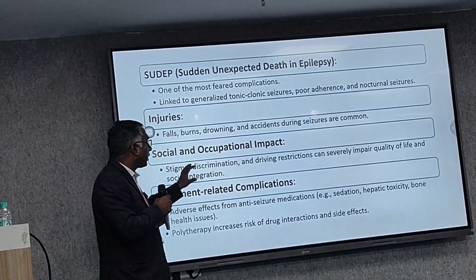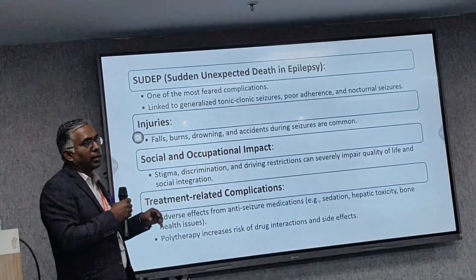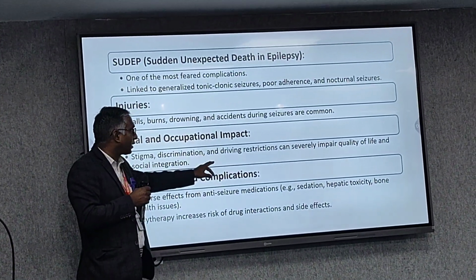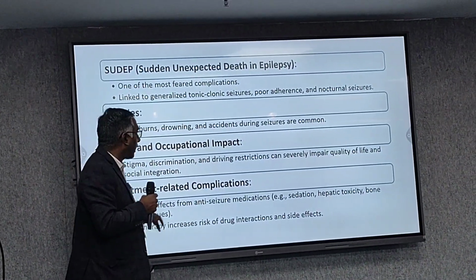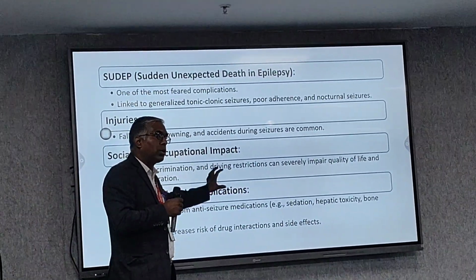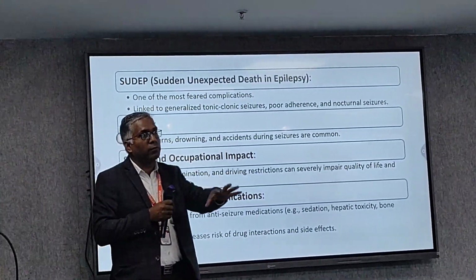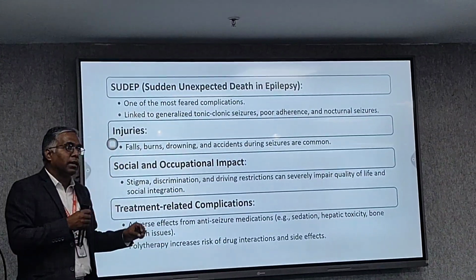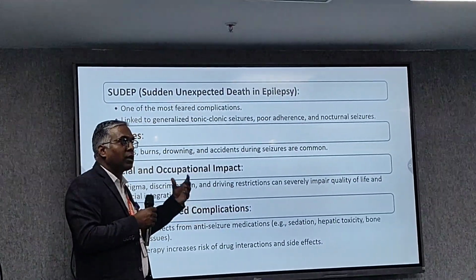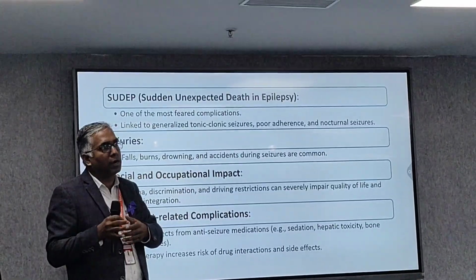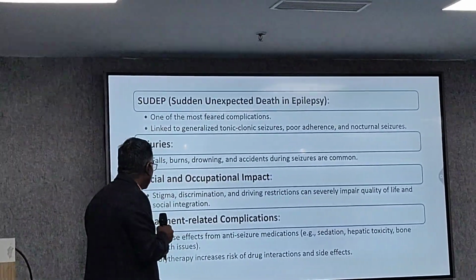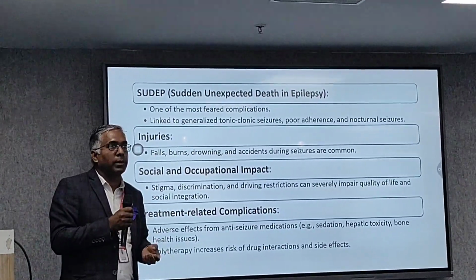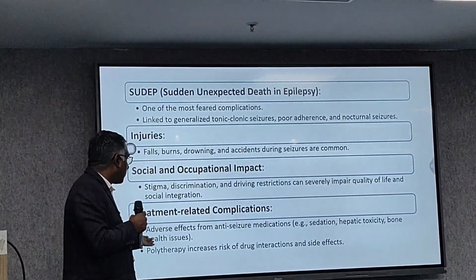Next is social and occupational impact. You all understand that when the patient is having epilepsy, there is social impact. So stigma, discrimination, driving restrictions can severely impair quality of life. A person diagnosed with epilepsy should not drive unless it is well controlled for a certain period of time; only then would he or she have a license to drive, because they impose a risk not only to themselves but also to the people with them.